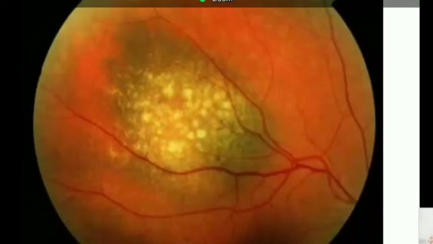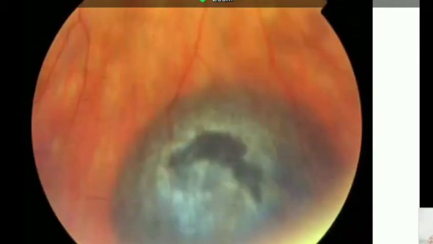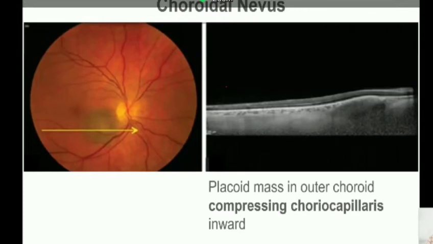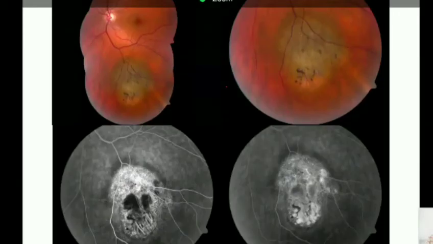Now, how do you differentiate a nevus from a melanoma? This is a patient with a choroidal nevus, and a pigmented choroidal lesion with a lot of drusen on its surface and retinal pigment epithelial changes is a nevus generally. And when you do imaging in a nevus, OCT, you find that you have a plaque or a slightly elevated nodular mass in the choroid compressing the choriocapillaries. So that's a very typical feature. This is a nevus, and you can see in